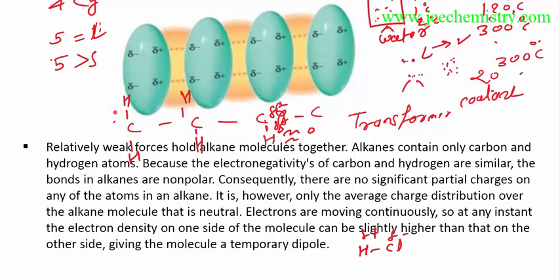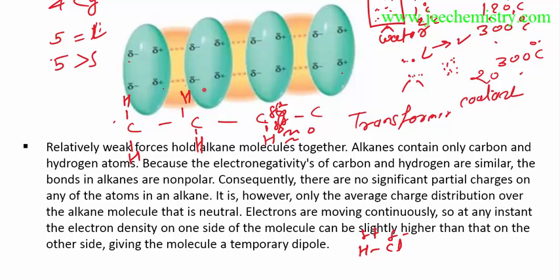At some point in time the electrons keep moving in their orbitals, so there may be a slight shift of electrons to one side, which increases the electron density on one side and decreases it on the other. So a temporary dipole moment is generated: delta minus, delta plus, delta minus, delta plus. These are slightly charged and develop temporarily at any instant.